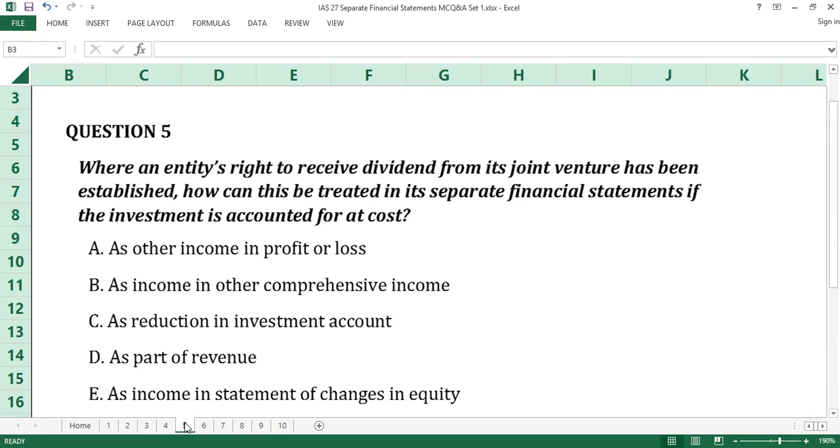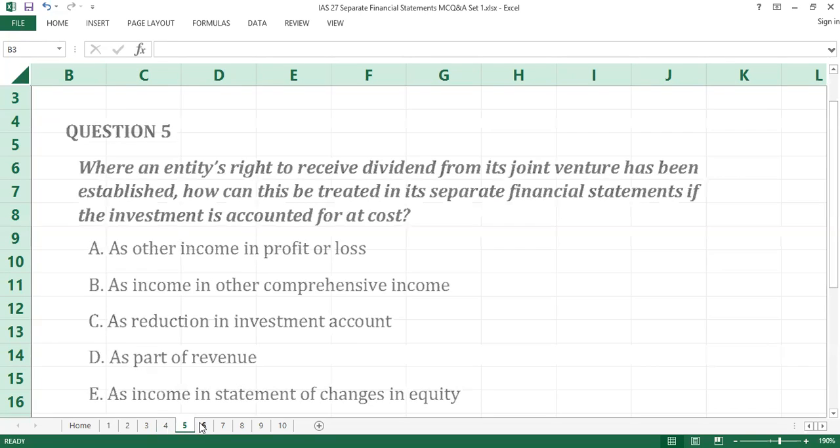Time up. The answer to question number 5 is A, as other income in profit or loss. Dividend is recognized in profit or loss from a joint venture when the right to the dividend is established and when the investment in the joint venture is accounted for at cost. A is the answer to question number 5.